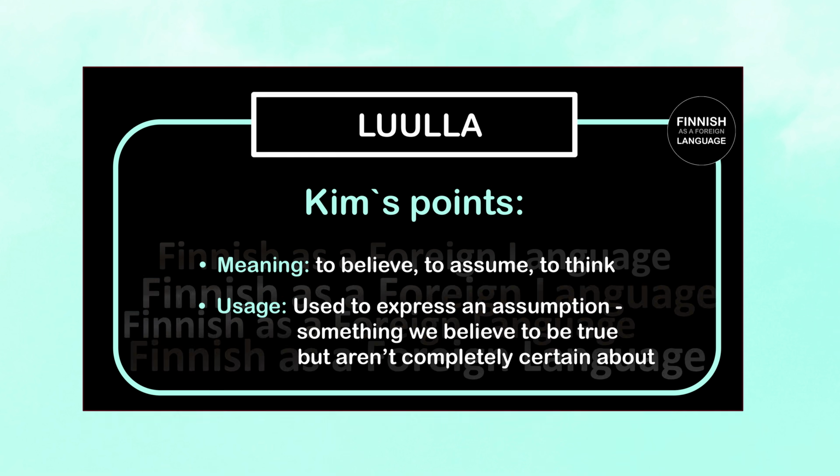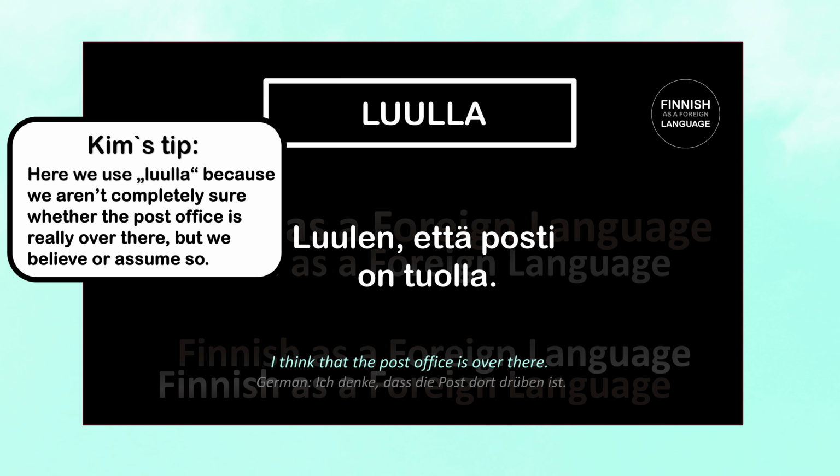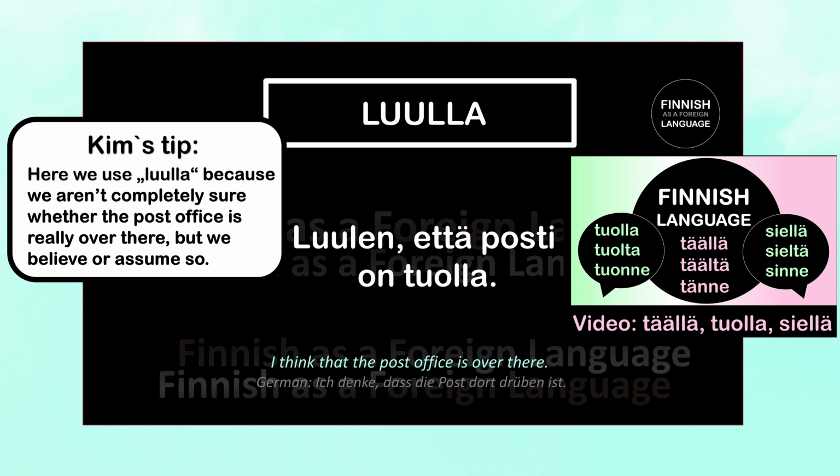Now we carry on with the third verb, which is luulla, which means to think, to assume, or to believe. With luulla, we can express an assumption, something we believe, but aren't completely sure about it. Let's take a look at some examples. Here's our first one. Luulen, että posti on tuolla, means I think that the post office is over there. Let's go step by step. Luulen, että means I think that. Posti means post office. On is, and tuolla means over there, still in pointing distance. So here we use luulla because we aren't completely sure whether the post office is really over there, but we believe or assume so. In other words, luulla here expresses an assumption, not a fact.